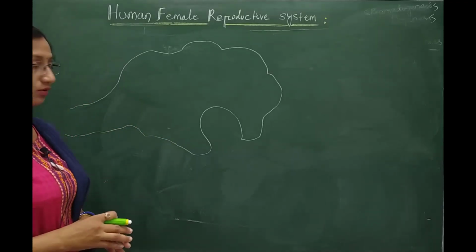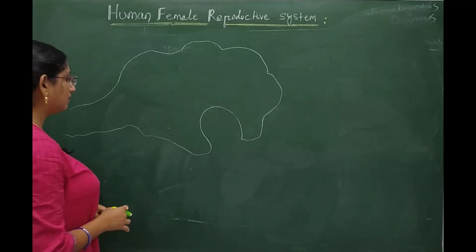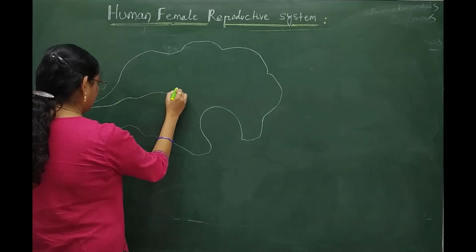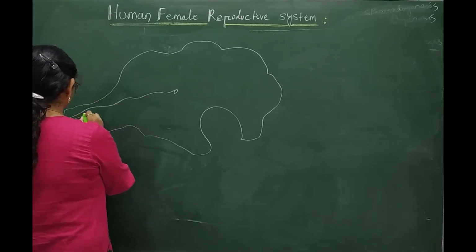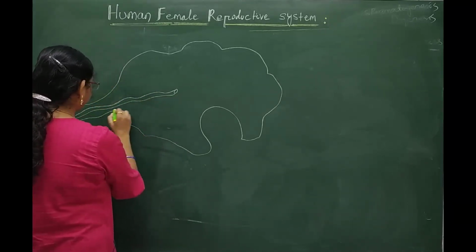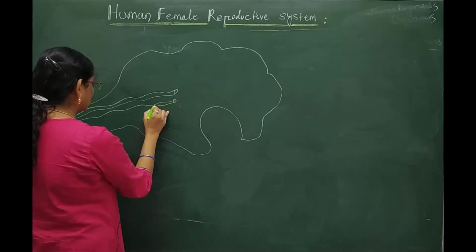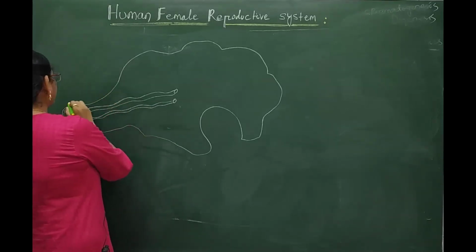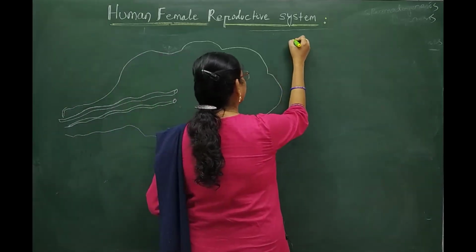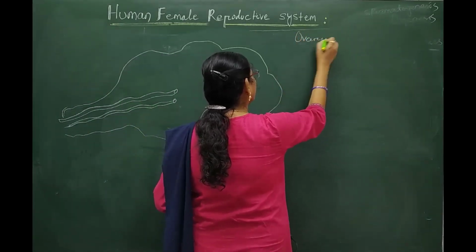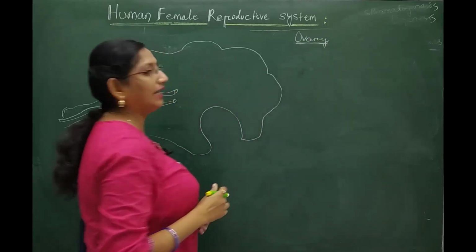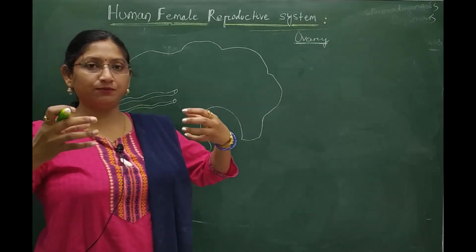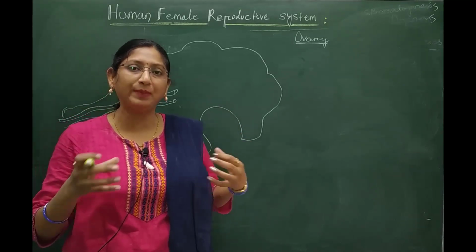The ovary is roughly almond-shaped. It looks like two almond-shaped organs are present on either side of our pelvic cavity.